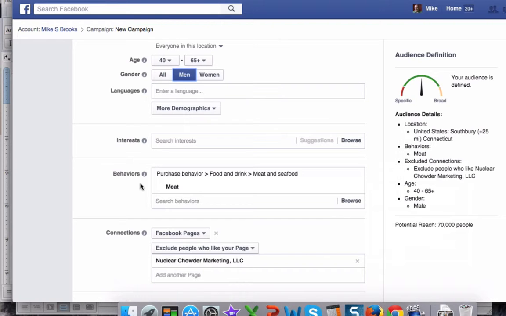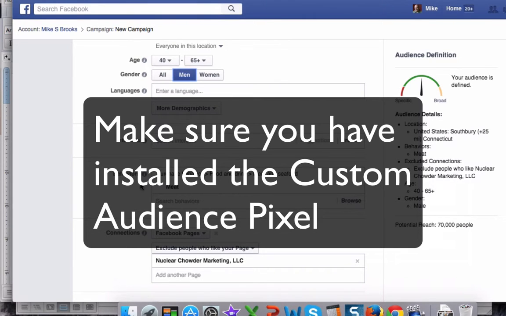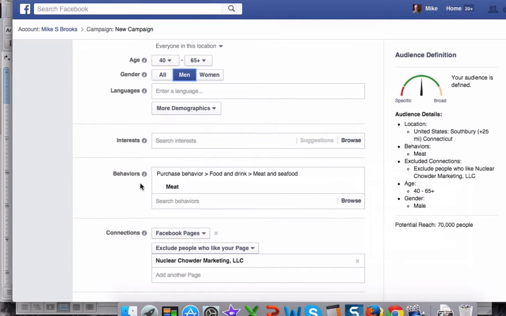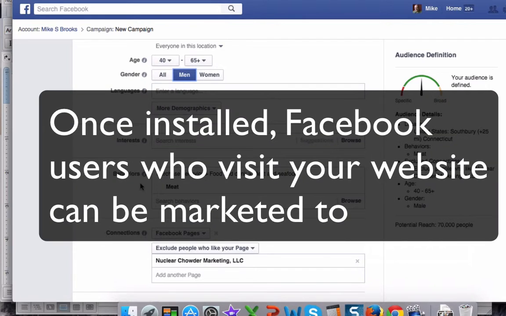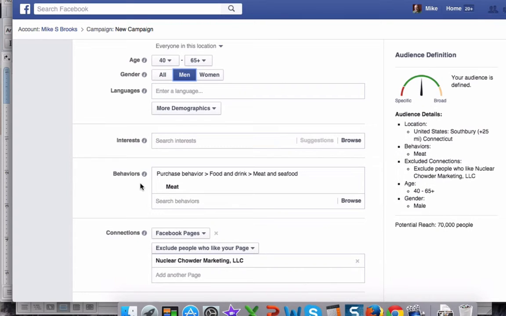Now I've got a lot of advanced training, but where I suggest you start is by putting the custom audience pixel on your website. What that does is it drops a pixel on your visitors, anybody who visits your website. It drops a pixel on their computer so you can keep track of them and actually target them as a specific and special custom audience. Imagine that somebody visits your website and Facebook will keep track of those people so that you can target your marketing only to website visitors. That's where it all starts.